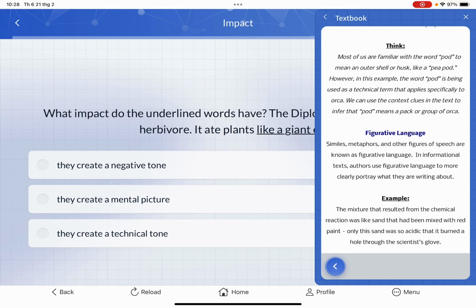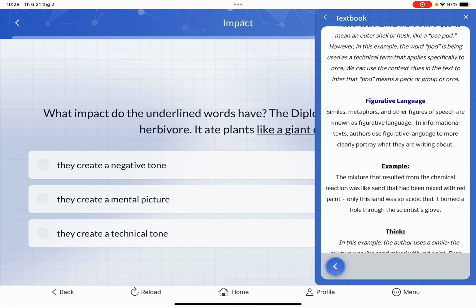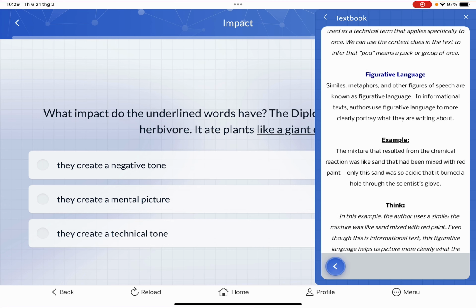Not only that, we can also use figurative language. Similes, metaphors, and other figures of speech are known as figurative language, and in informational texts, authors use figurative language to more clearly portray what they are writing about. For example, the mixture that resulted from the chemical reaction was like sand that had been mixed with red paint. Only this sand was so acidic that it burned a hole through the scientist's glove.